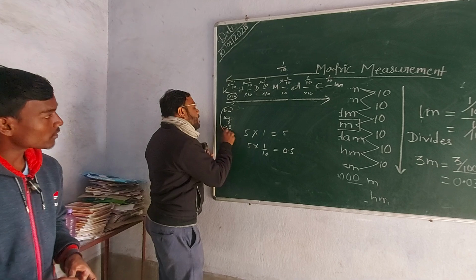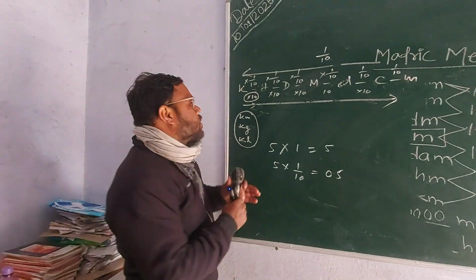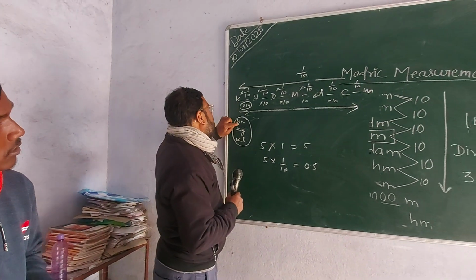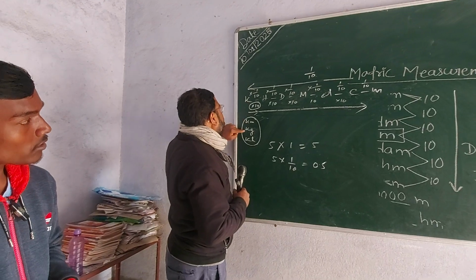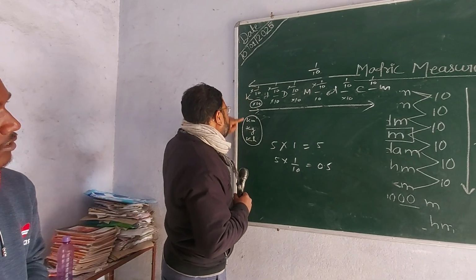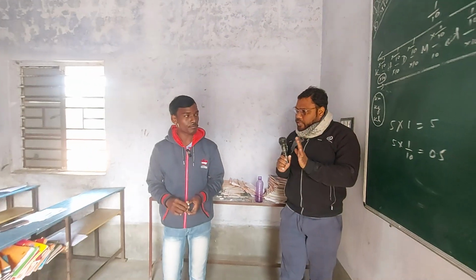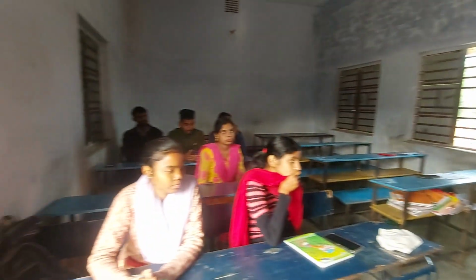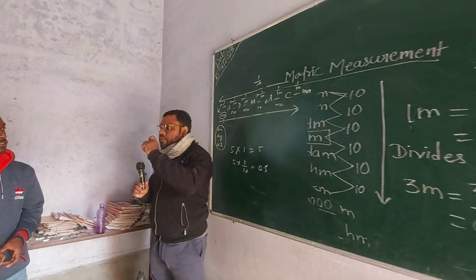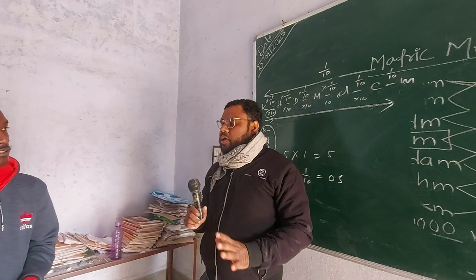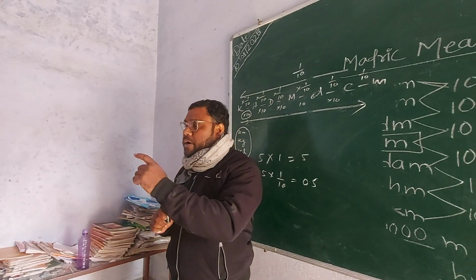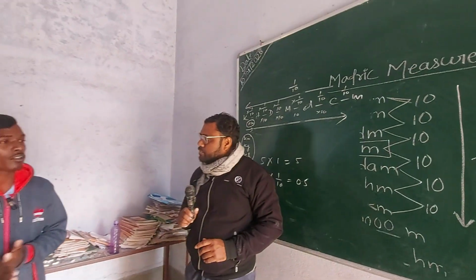You have not clarified this clearly. Are you getting what I am telling you? Until you have the clear concept, you will be unable to explain to the students.